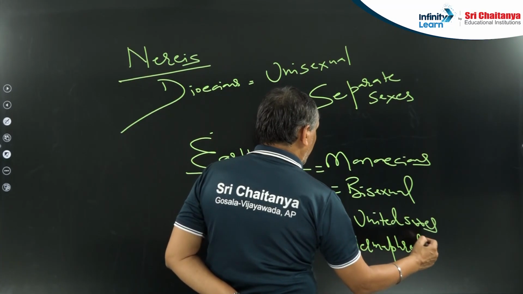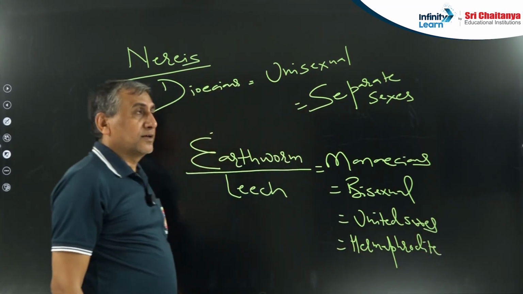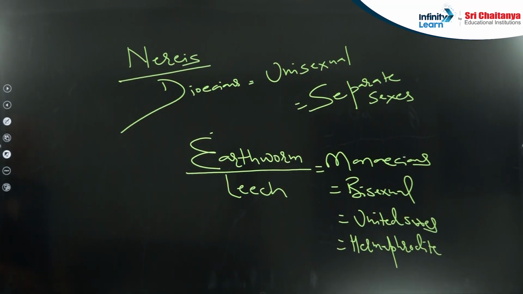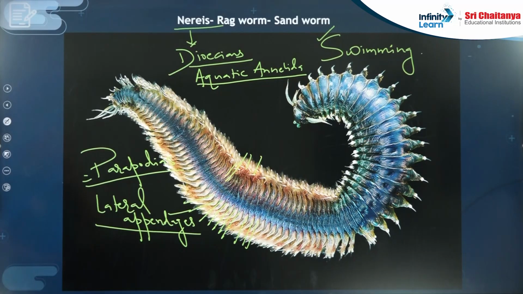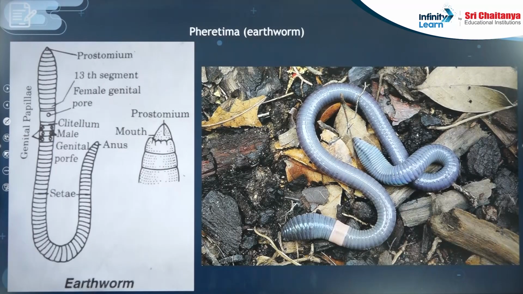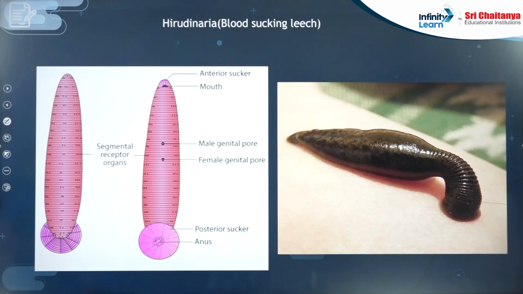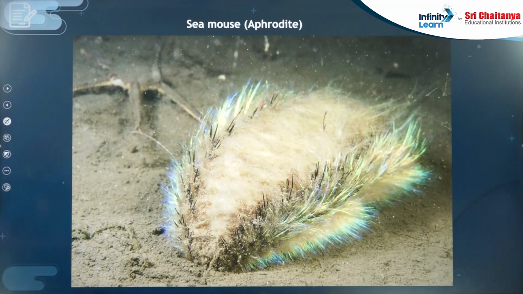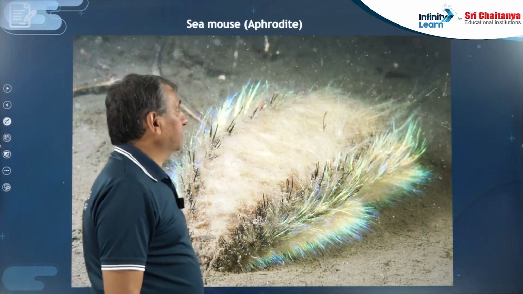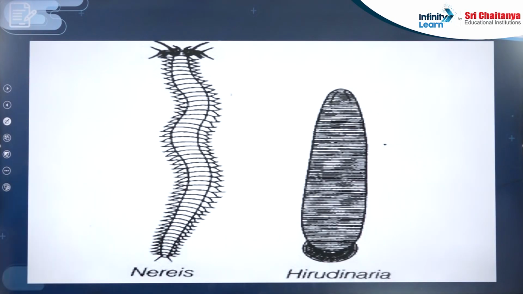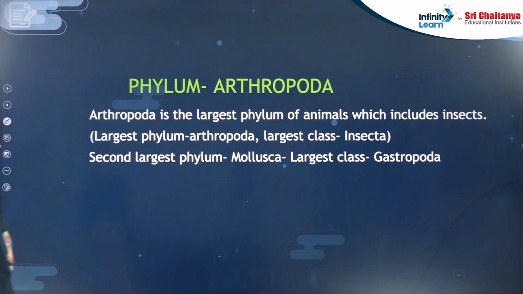So this is another point that you have to remember related with Nereis, earthworm and leech. Just see, very important example, Pheretima, known as the earthworm. Hirudinea, that is the blood sucking leech. One more very important example, sea mouse, that is known as Aphrodite. So this is about the Annelida that you have to remember.